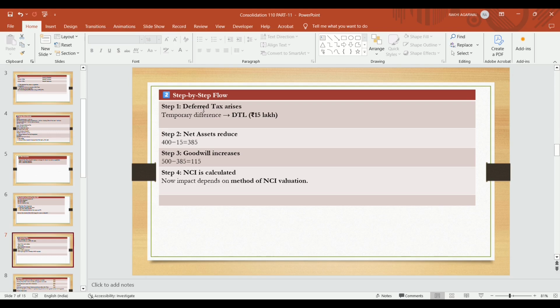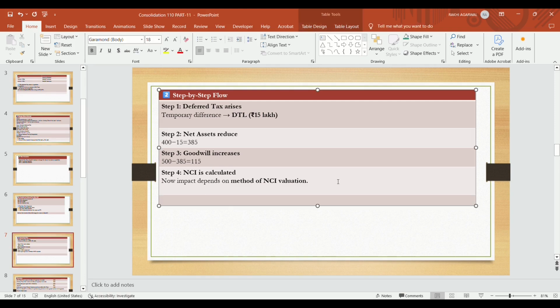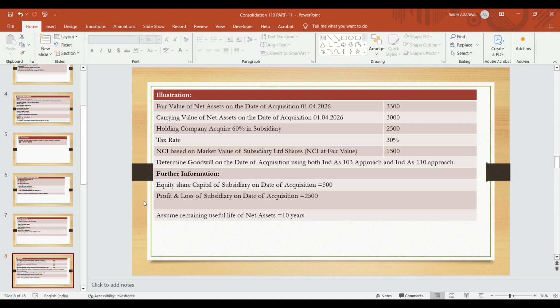Step 1, deferred tax arises, that is a temporary difference, DTL. Here DTL is arising, that is 15 lakhs. Net asset is reduced, that is 400 minus 15, it becomes 385 lakhs. Goodwill increases, that is 500 minus 385, so it becomes 115 lakhs. NCI is calculated. Now the impact depends on the method of NCI valuation. This concept is explained with the help of an example.